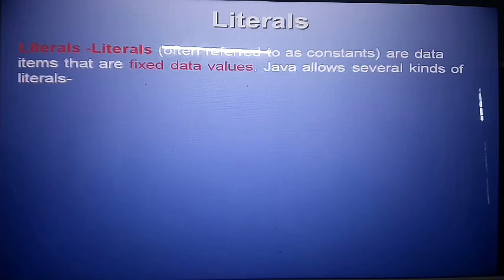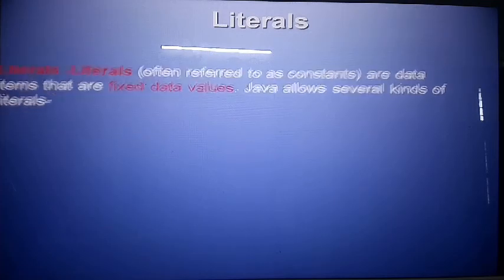Literals are also most important. Literals refer to a constant. Literals are data items that are fixed data values. It means a literal always has a fixed value of data. Java allows several kinds of literals.